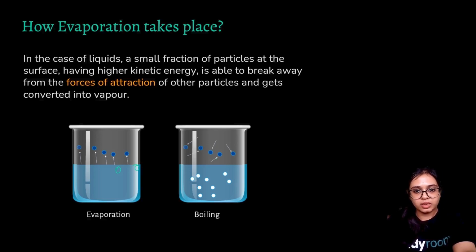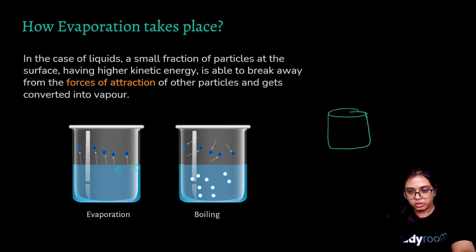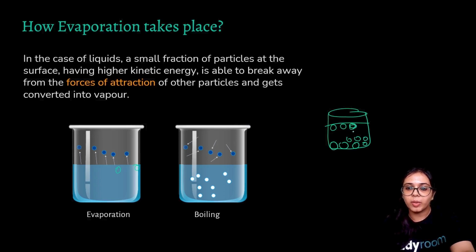Why? Suppose this is a beaker of water, and there are particles of water here and particles of water at the surface. The water molecules at the bottom of the beaker are all surrounded by particles of water, but the particles at the surface are only surrounded by particles that are immediately below them.